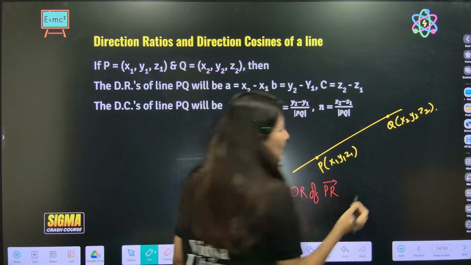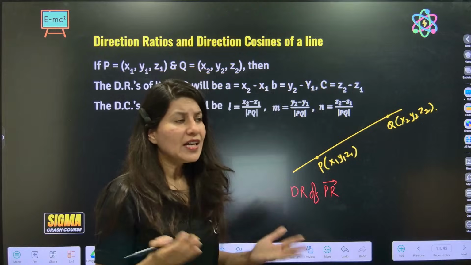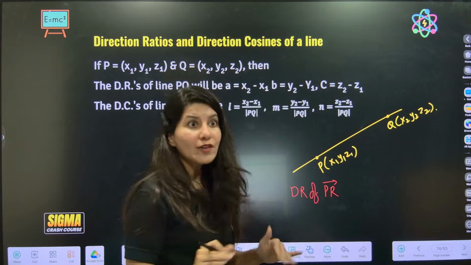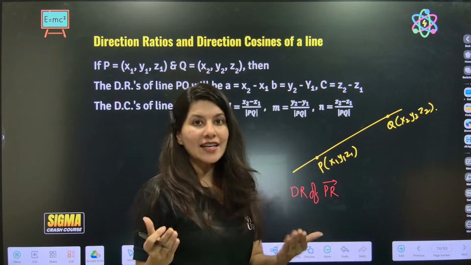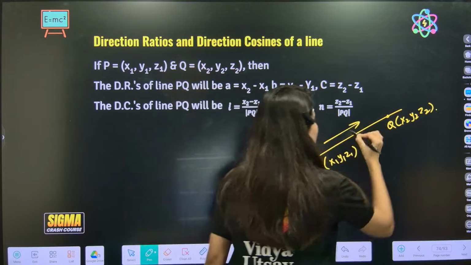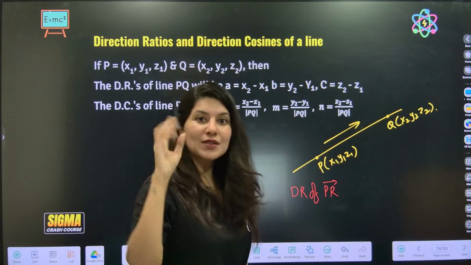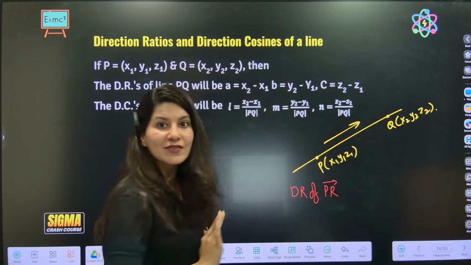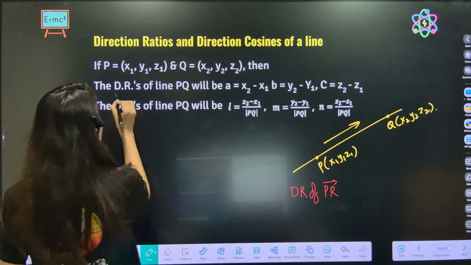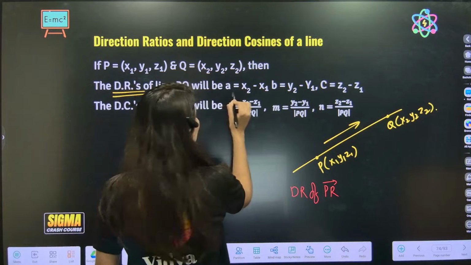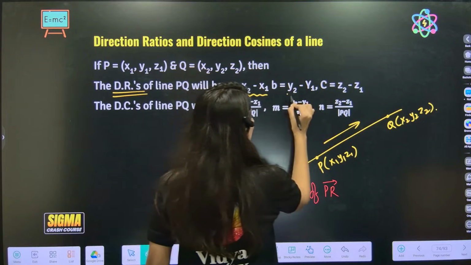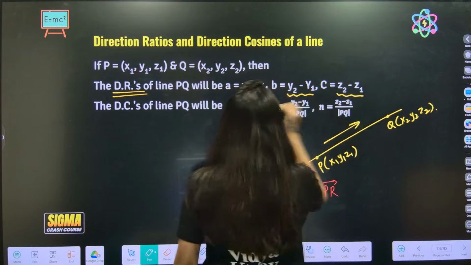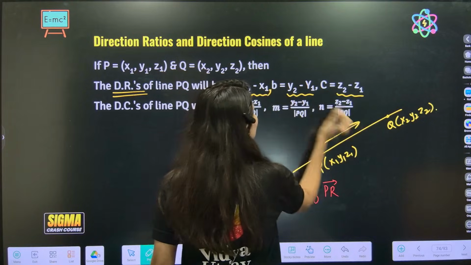Tell me, direction ratio of PQ means what? We are looking for a vector or for a direction, basically, a direction which is parallel to this. So don't you think we just need to use the vector concept, position vector of Q minus position vector of P. So here we are. Direction ratio of line PQ will be what? X2 minus X1, Y2 minus Y1 and Z2 minus Z1, everybody.